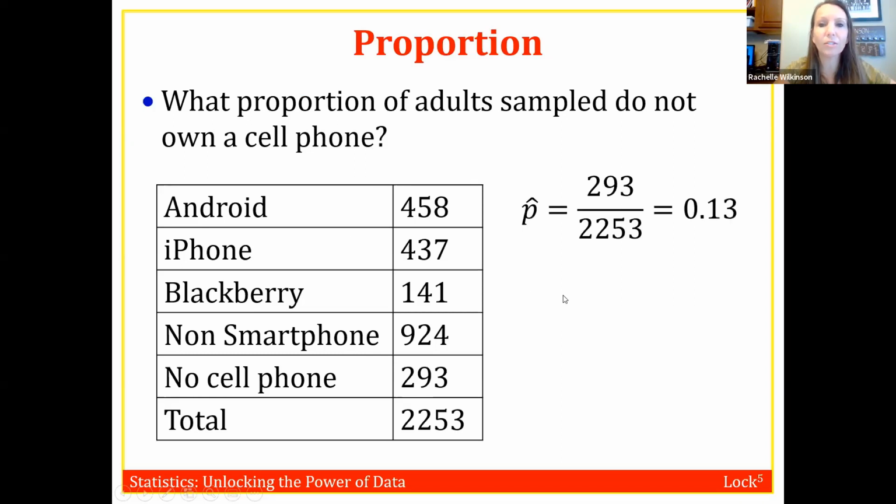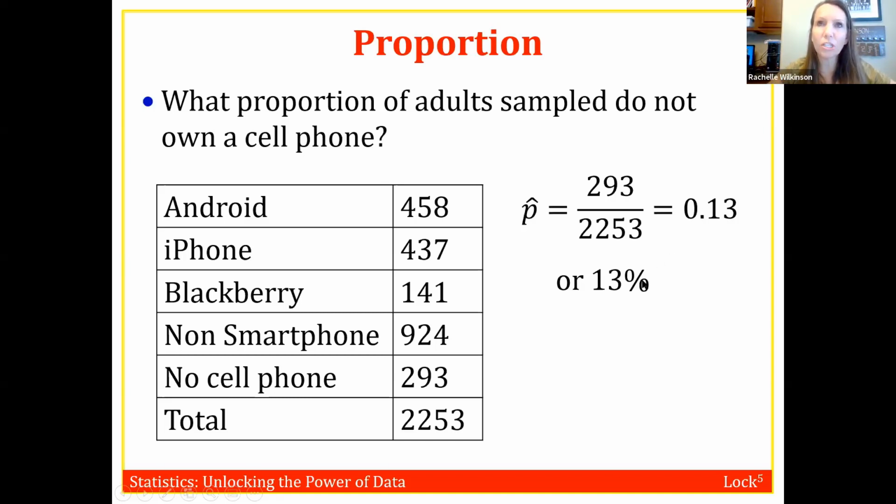All right, so here's for the Android cell phone. Okay, if I want to figure out the proportion of adult sample that do not own a cell phone, I would just take the number that do not own a cell phone, the 293, divided by the total sample size, which was 2253, and I get 0.13. Okay, so that's my proportion. If I write it in percent form, that would be 13%.